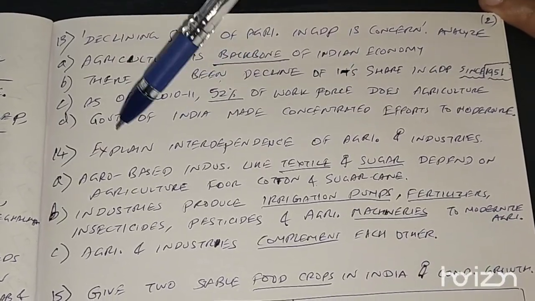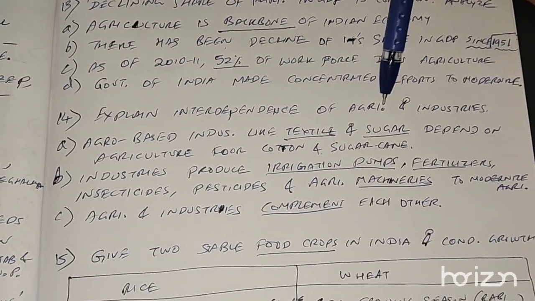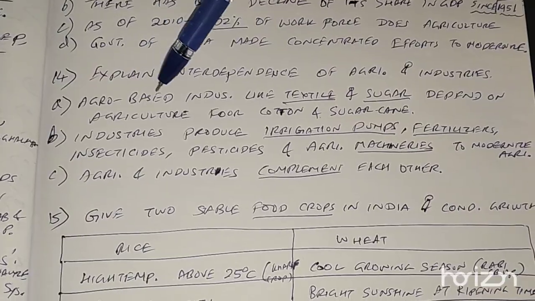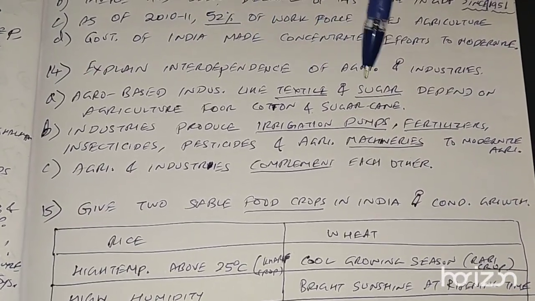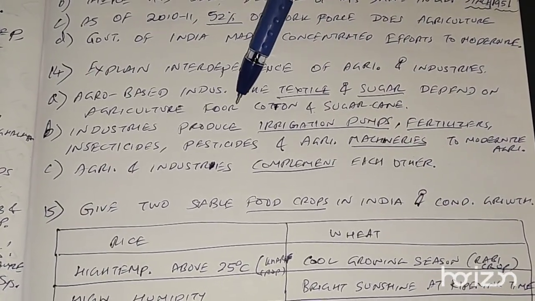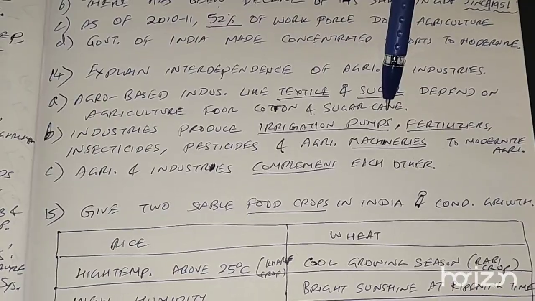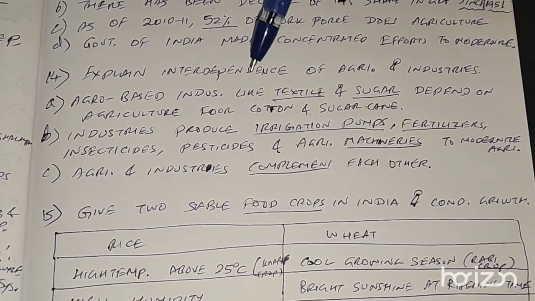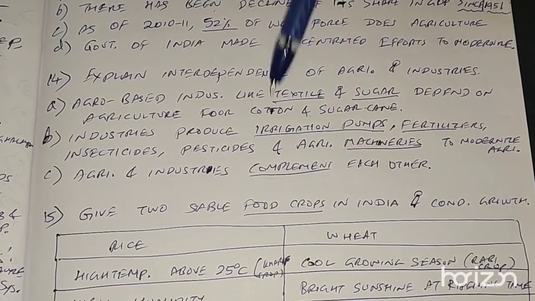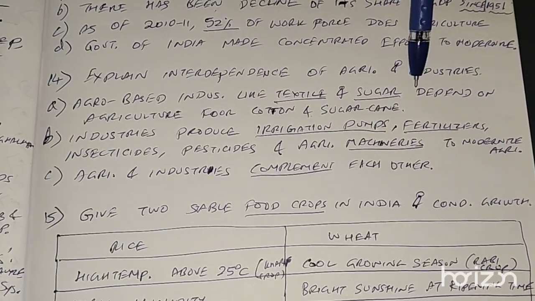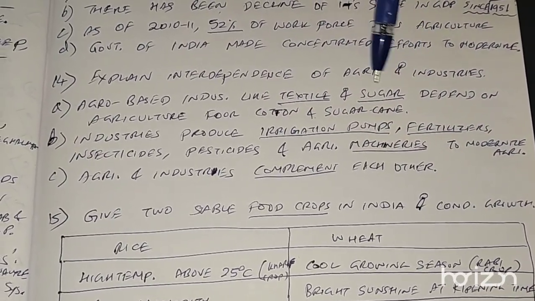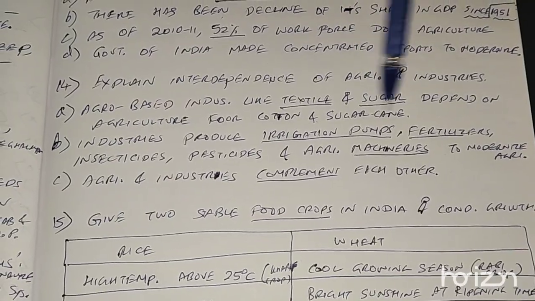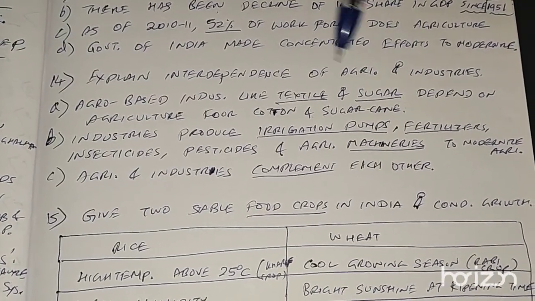Okay. Explain interdependence of agriculture and industries. See, agro-based industries like textile and sugar industries depend on agriculture for cotton and sugarcane. Okay, so if you want to make textile using cotton, it depends on agriculture producing cotton. If you want to make sugar, white sugar, etc., it depends on sugarcane as the raw product.